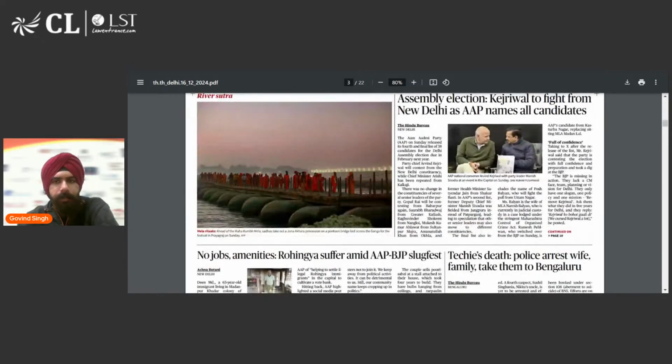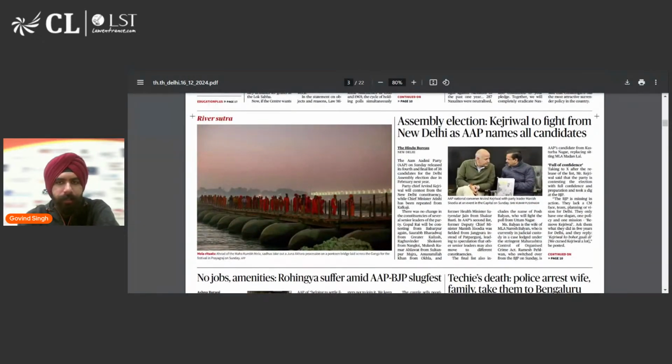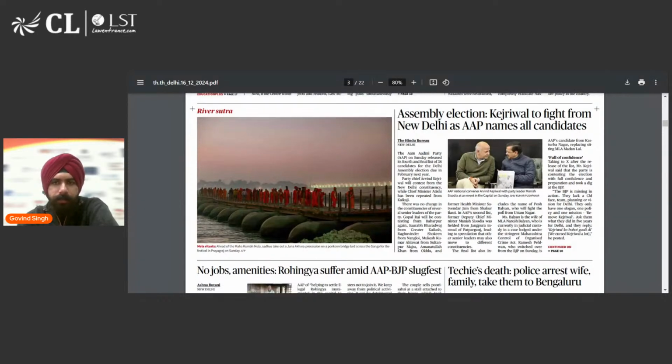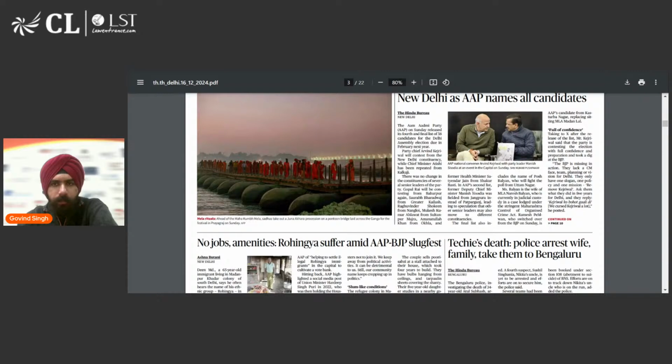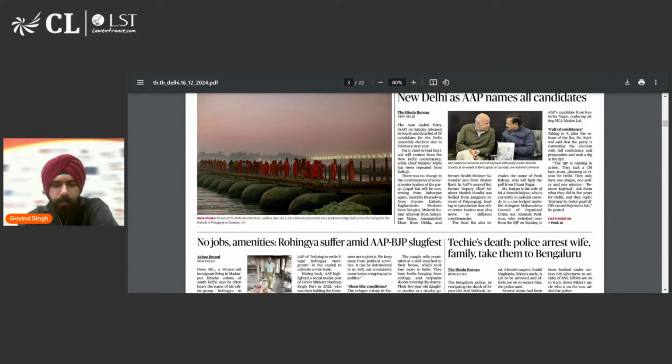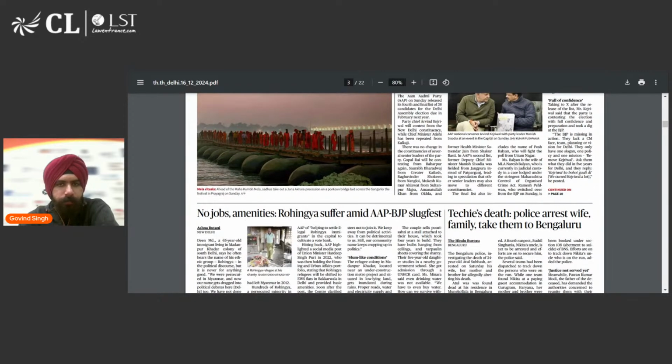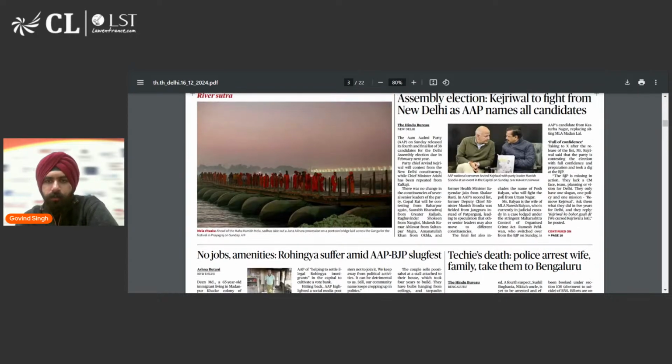What do we have next? Assembly elections: Kejriwal to fight from New Delhi as Aam Aadmi Party names all candidates. I think it's self-explanatory. State elections would be happening in New Delhi very soon, and Kejriwal is fighting. Let's see if he comes to power once again or not. As of now, the chief minister is Atishi, because we all saw the controversy where Arvind Kejriwal had to go to jail under charges of PMLA.